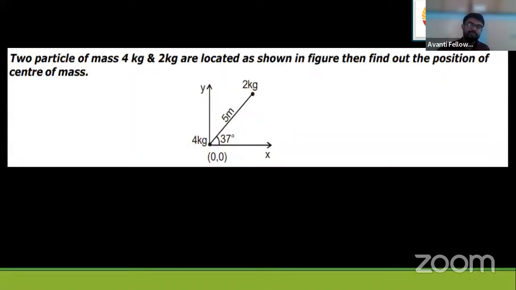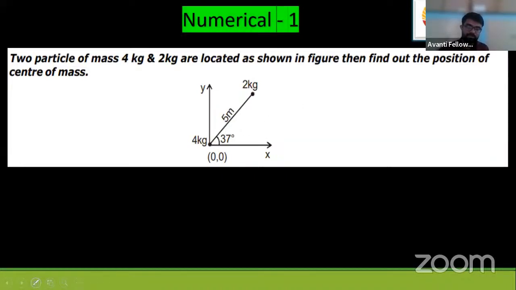Okay. Next question. So students, this is the next question in front of you. Now it's a subjective question, by the way. Numerical number 1. It's a subjective question. You have to solve and text me the answer in the chat box. So let me write it for you. It's a subjective question, so please text in the chat box your answer.